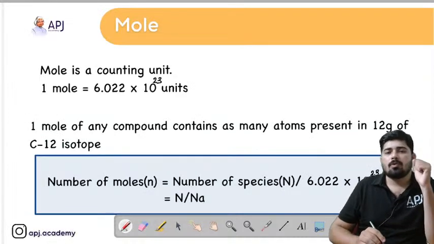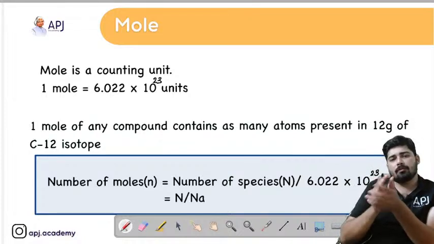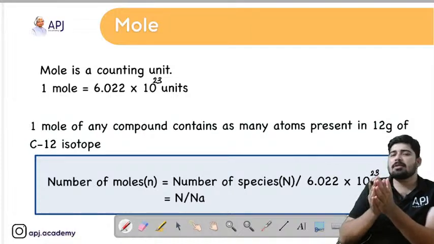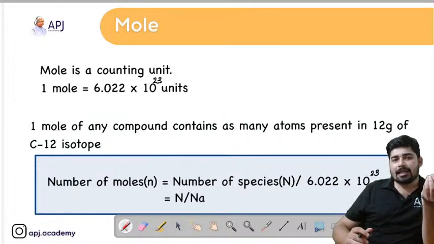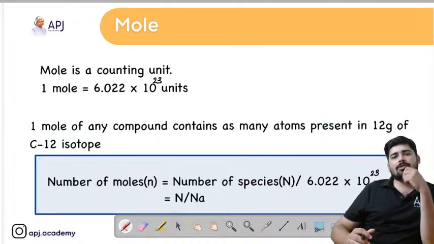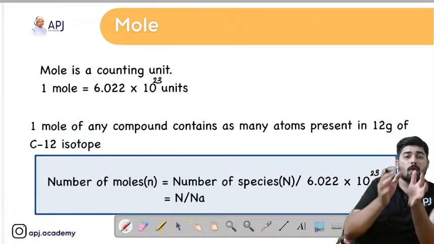Okay, now we are going to discuss mole. Actually, this is the important fact of this chapter. What do you mean by mole? Dear students, we use certain terms to indicate a certain number of particles. Say you go to a shoe shop and ask the shopkeeper for a pair of shoes. Pair means 2. Or you go to a supermarket and ask for a dozen of eggs. A dozen indicates 12.